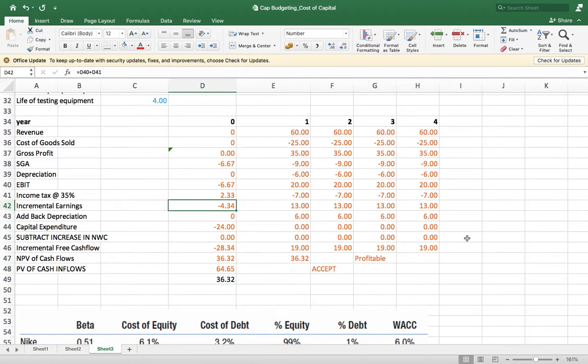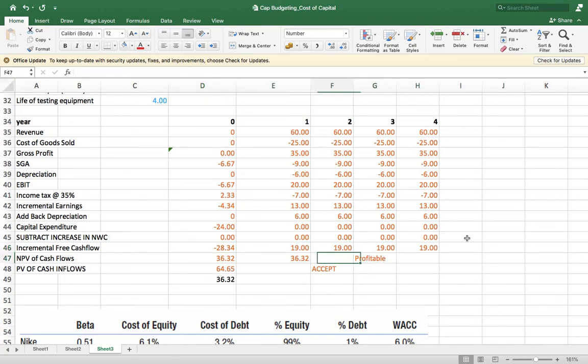So here we put the incremental earnings, then add back depreciation: 0, 6 million, 6 million, 6 million and 6 million. Capital expenditure: in the beginning you are spending 24 million. For the net working capital change, the question says there is no need for additional working capital, so it is 0, 0, 0, 0. Then we get the incremental free cash flow: minus 28.34 million initially, then 19, 19, 19 and 19 million.